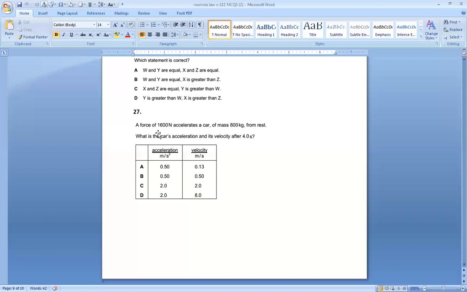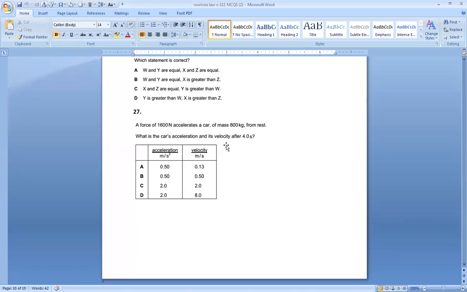Number 27, a force of 1600 Newton accelerates a car of mass 800 kg from rest. Force is given. What is the acceleration and its velocity after 4 seconds? Using F is equal to ma, forward force is 1600, mass is 800. So I can calculate acceleration. Dividing 1600 by 800, I get acceleration 2 meters per second squared, C or D.